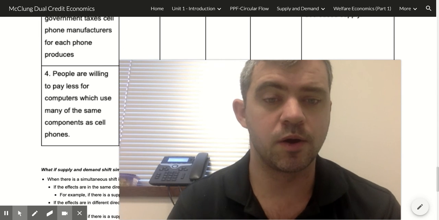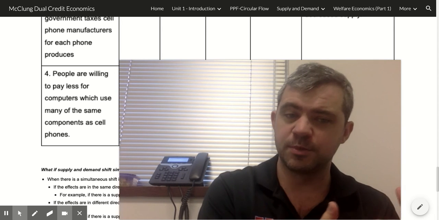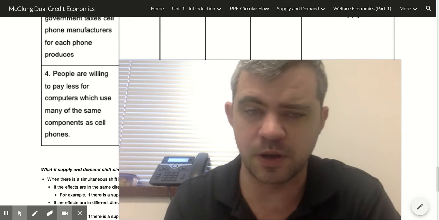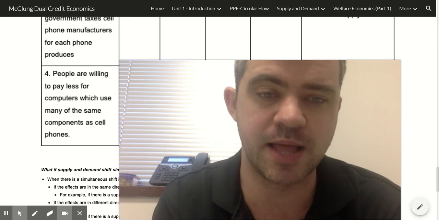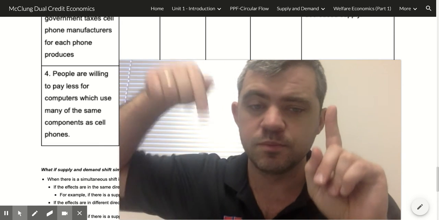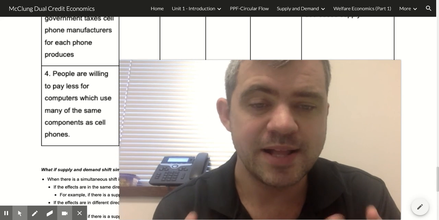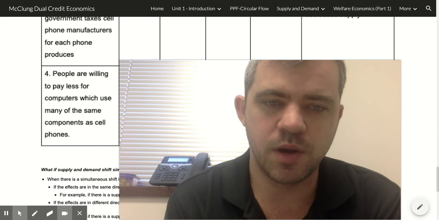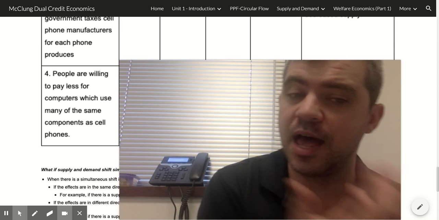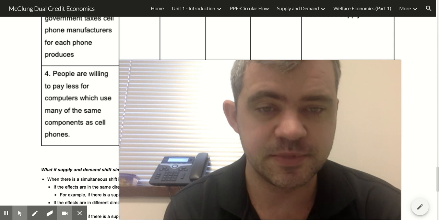In this case, we are going to increase supply because now it's more profitable to move our production from desktop computers to cell phones. So this is an increase in supply. Well, what does this do? An increase in supply increases quantity, but it decreases price. So these are the kind of examples I'm going to give you, where I give you a situation and you can tell me what happens using supply and demand modeling. So there you go.